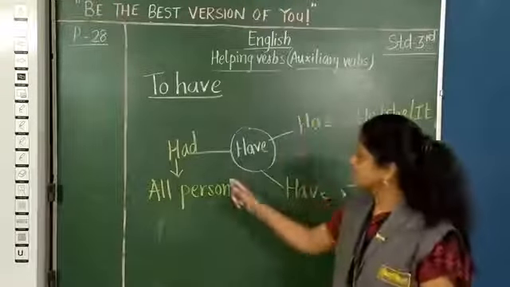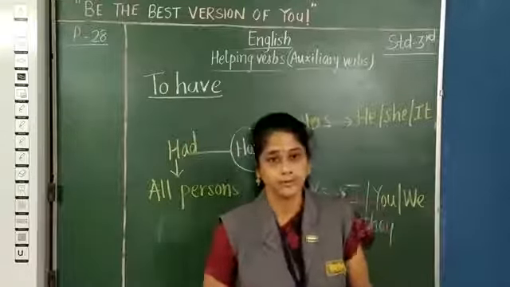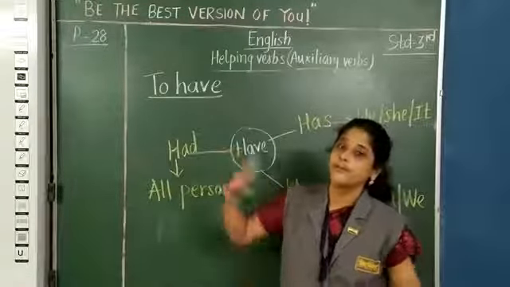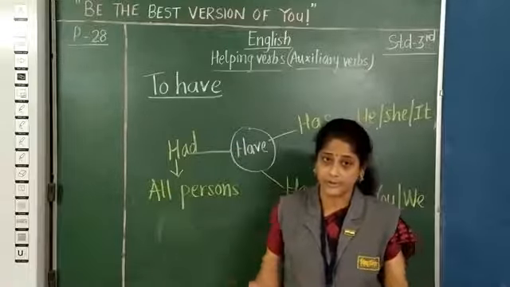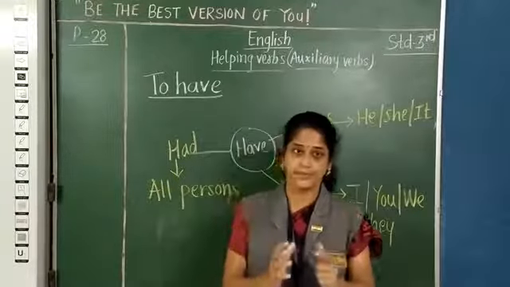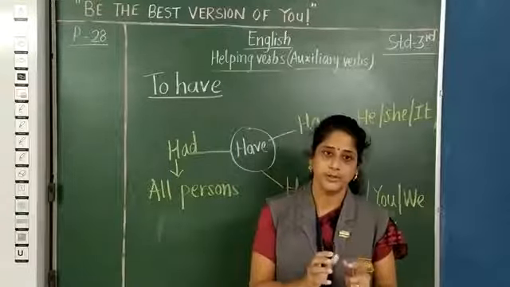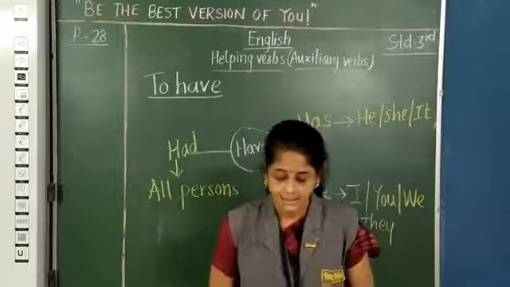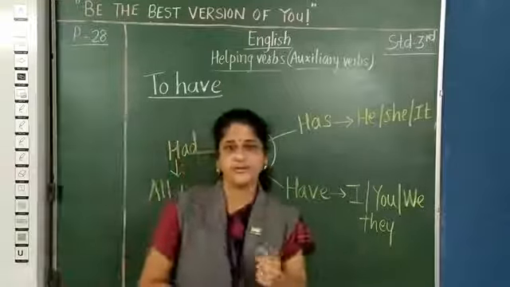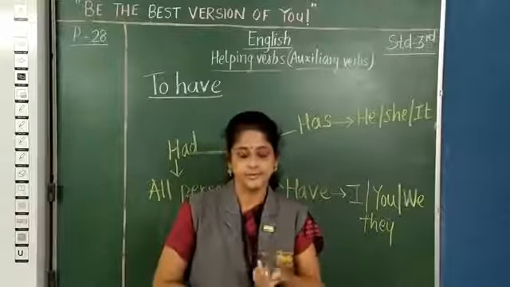Okay, so these are the three family members of to have, and they are used as your main verb or your linking verb in your sentences, because they support the main verb to complete the sentence if the main verb is absent. So they support the main verb there. Yes, if main verb is not there, they come as a verb and they support the main verb to complete your sentence. Now, had, have, has also means to have something. I have my breakfast. Yeah, that means to eat. It also means to eat.